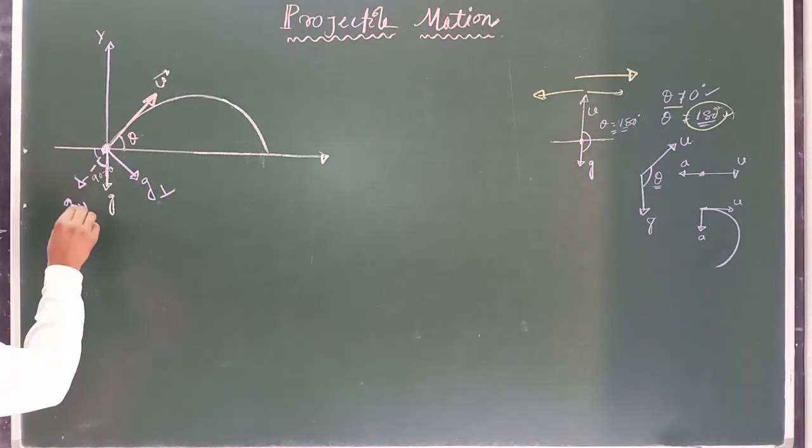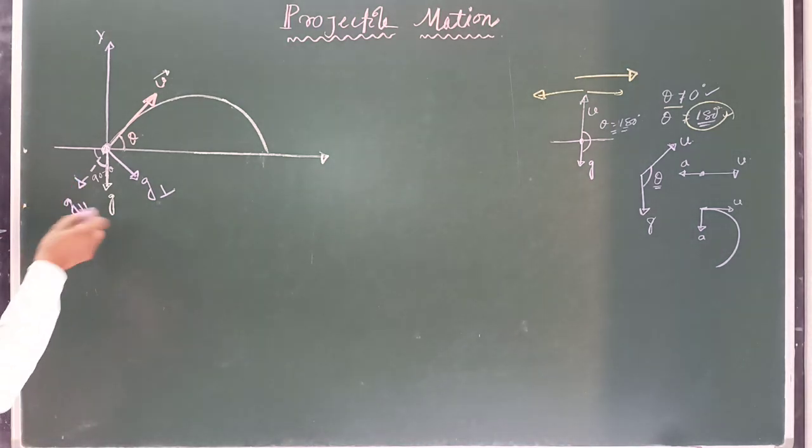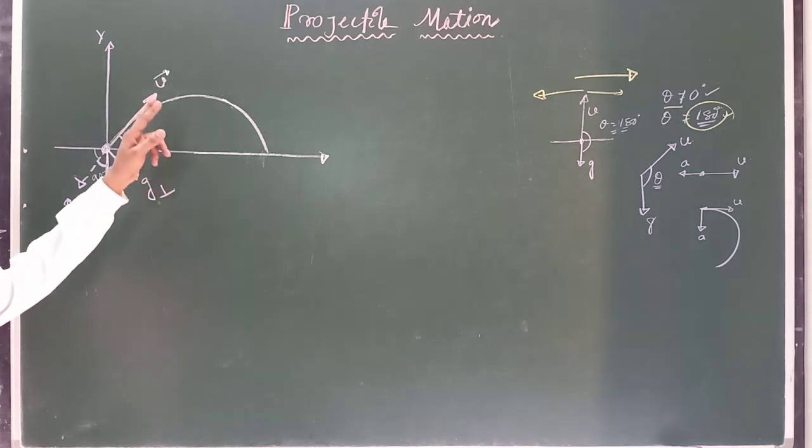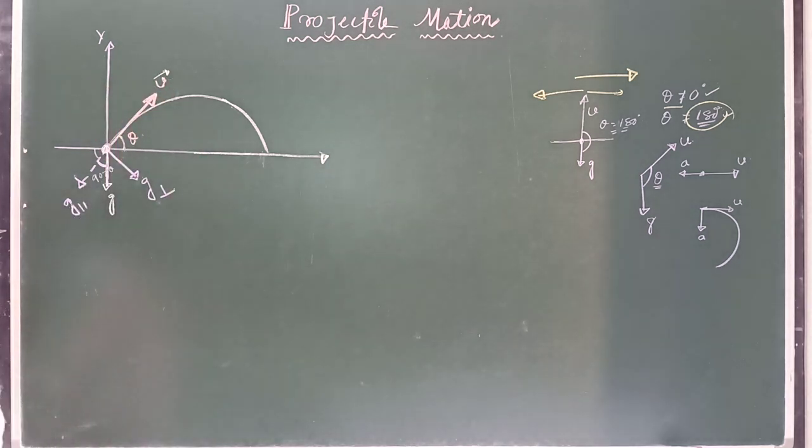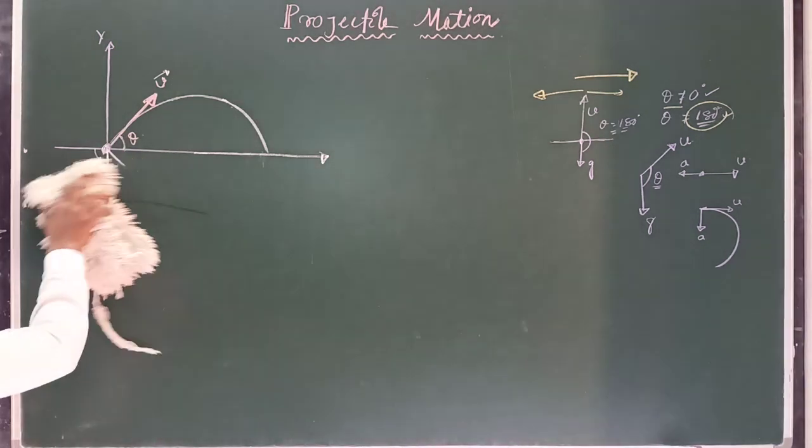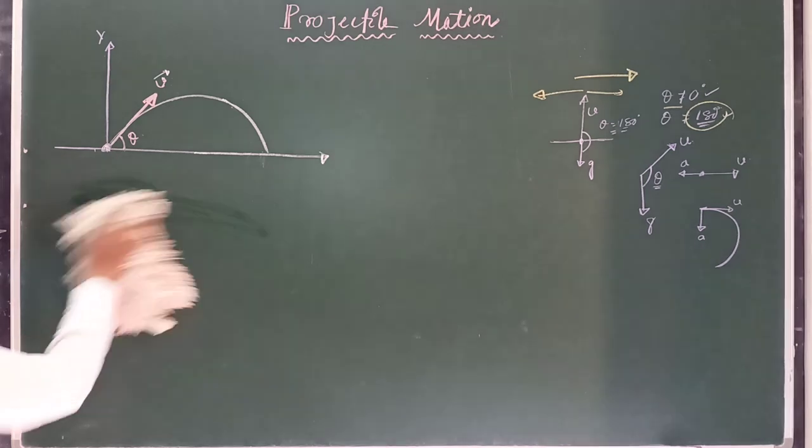Clear? And this parallel component always decreases the velocity u of the projectile. Clear?